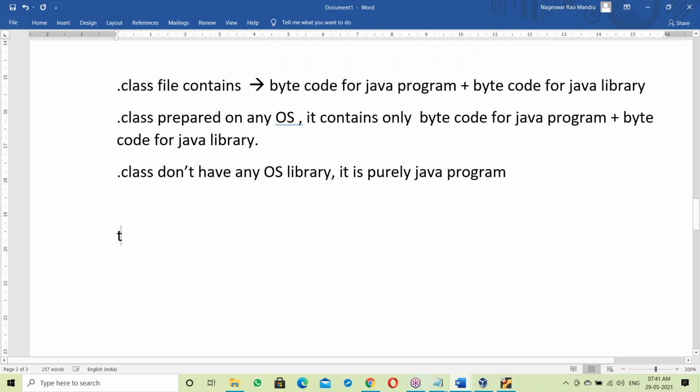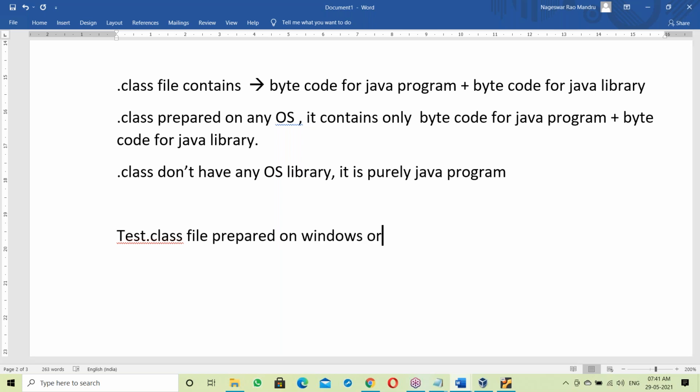Now let us take a Test dot class file. Suppose we have Test.java; after compilation the result file is Test.class. Test.class can be prepared on Windows OS, Linux OS, or Unix OS.